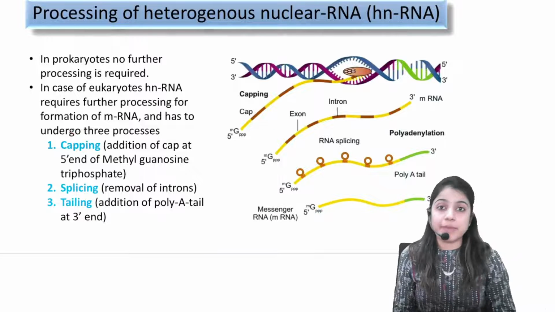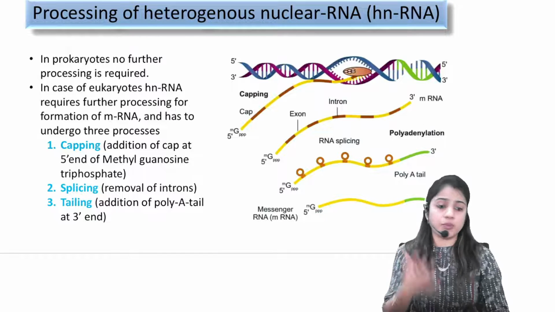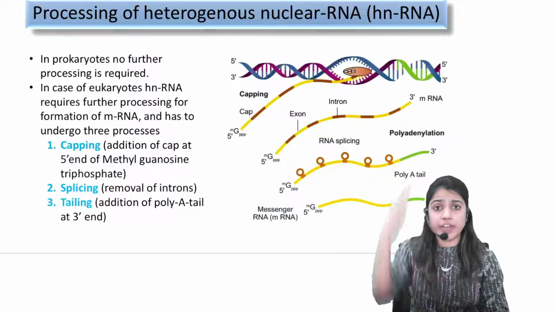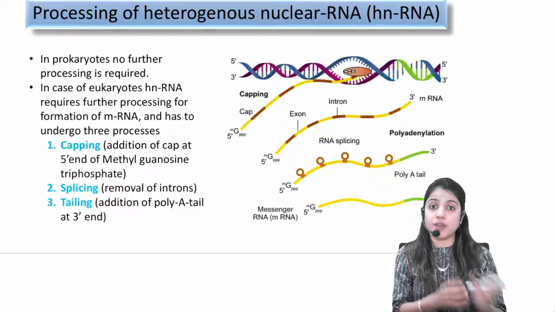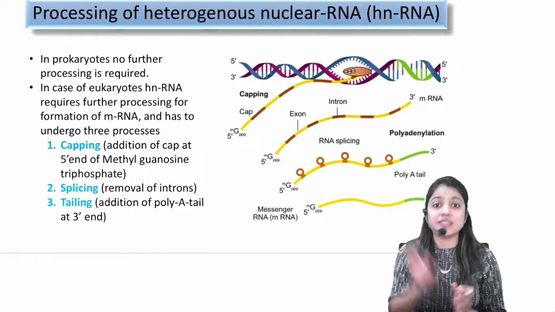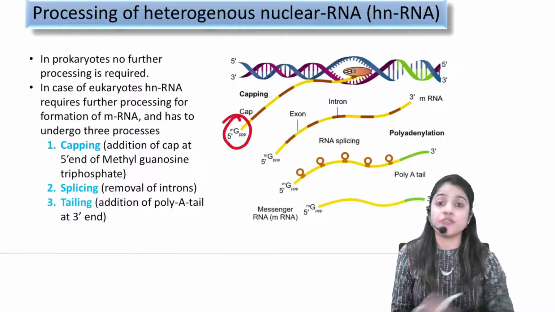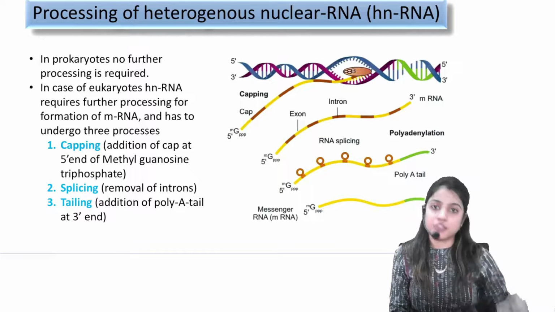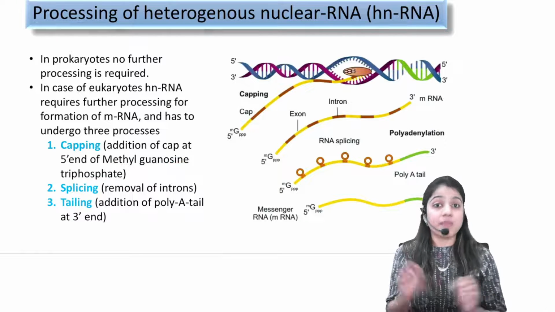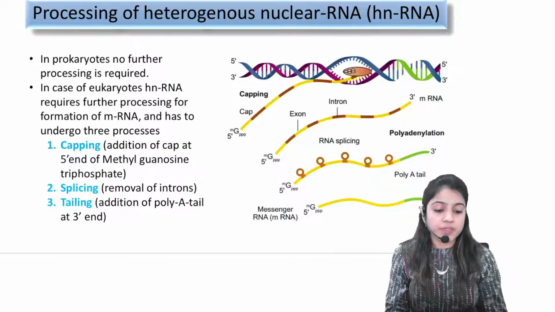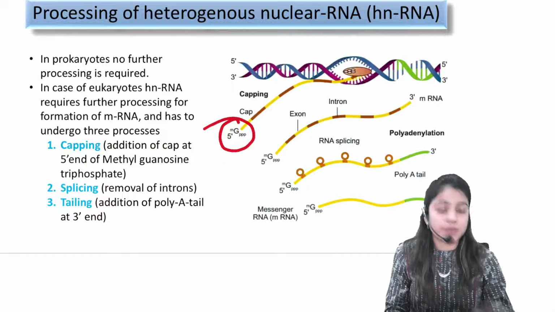Now, the first process which happens is capping. What does this capping mean? Where we use a cap, if you are supposed to wear a cap, you will wear it on your head. That is at the start point of your body. So, I need to place a cap on the RNA. So, I need to choose a starting position of the RNA. What is that starting position? That is the 5 prime end. The cap which has to be added is methyl guanosine triphosphate.